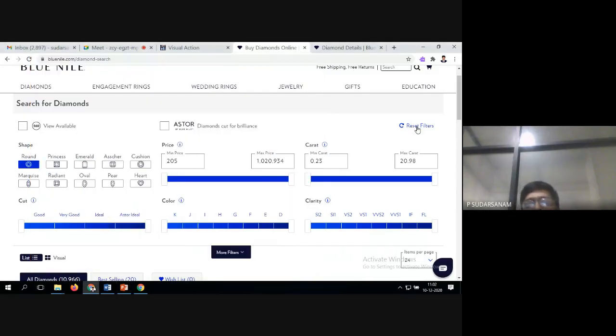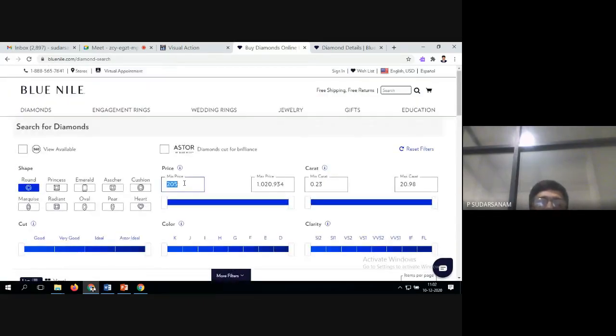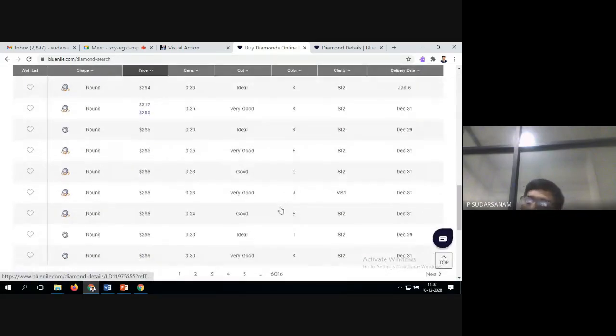So reset the filters also. So see now maximum price is this much. So minimum price is this much. So minimum price is nothing but from here to here. Suppose you are entering a big amount, for example, if I enter 1 lakh, it is automatically taking 263 only. So that is what the prices.